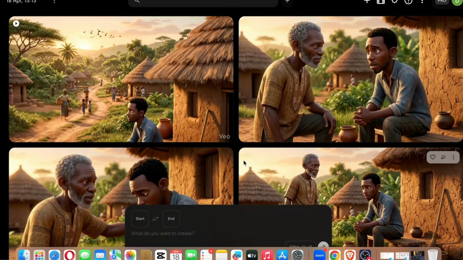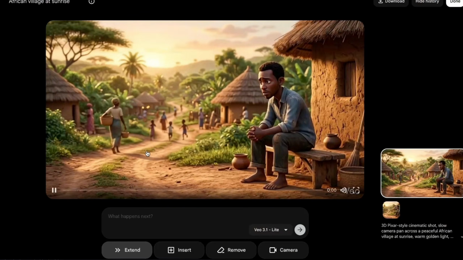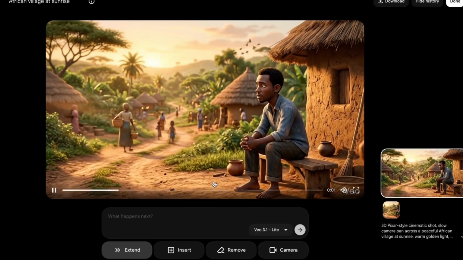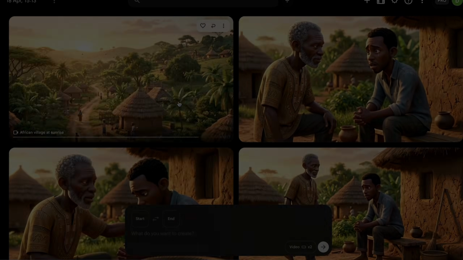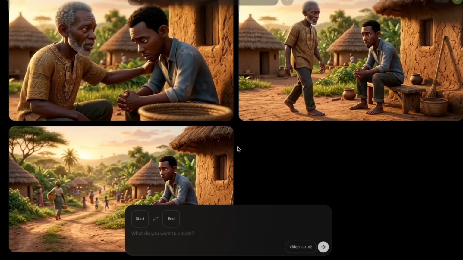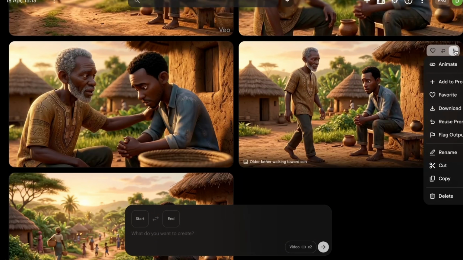So being able to generate our first scene, I want to check our first scene out. You can see this is it here. Let me play. So now we've generated our first scene. All we have to do right now is to generate the second scene, which I believe to be this image. We're going to click on the 3 icon, click on animate. Then we'll go back to ChatGPT now.